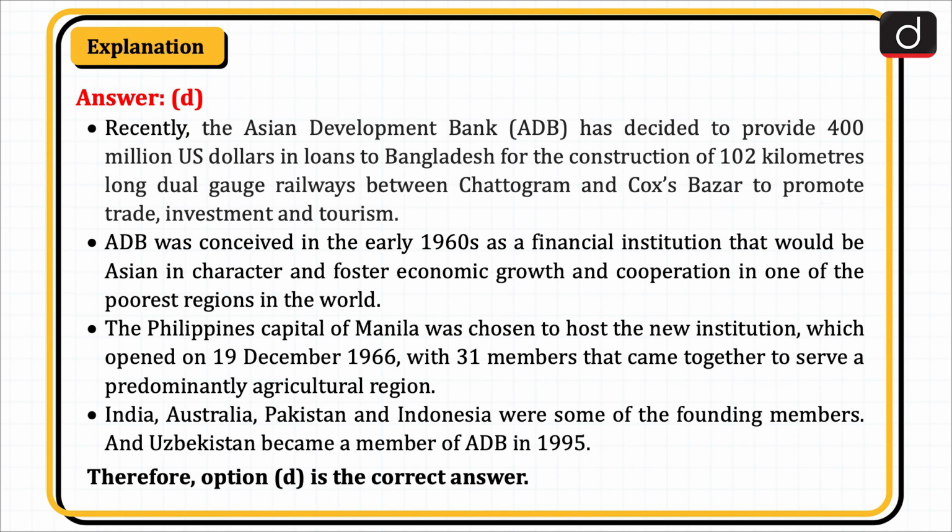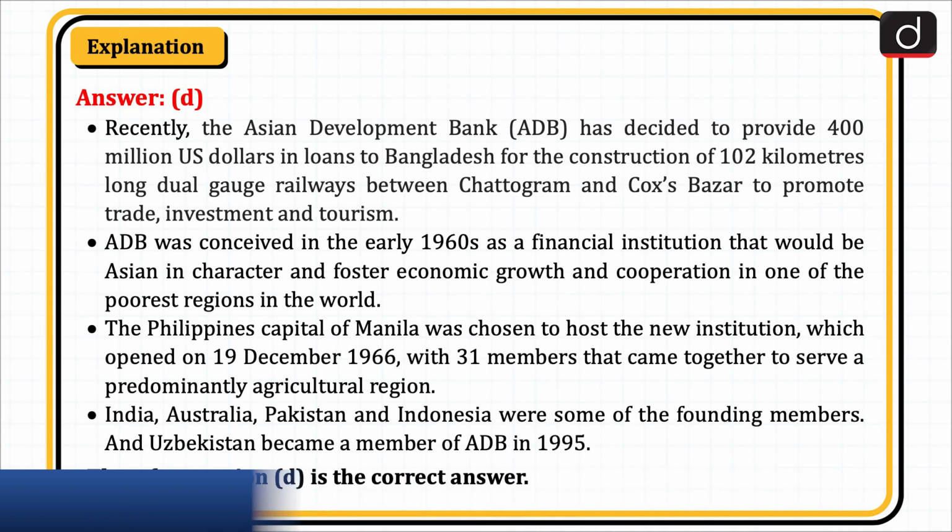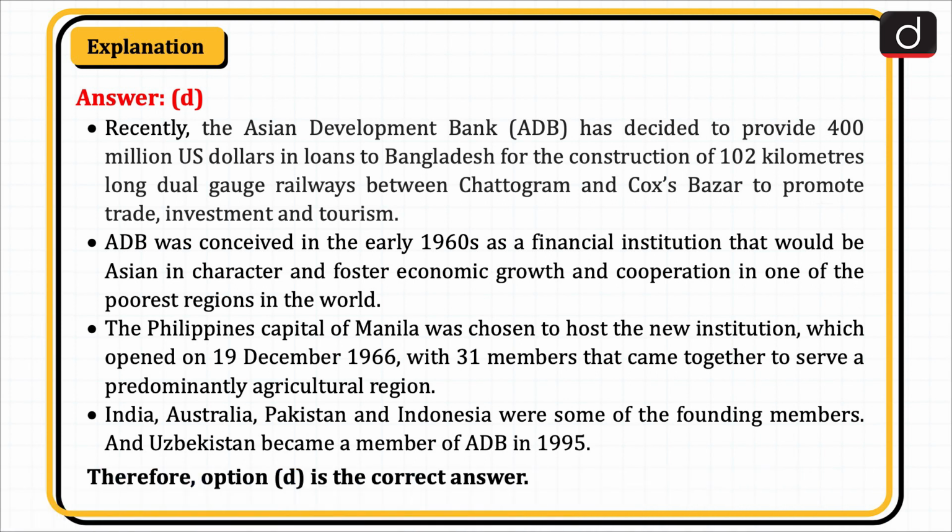ADB was conceived in the early 1960s as a financial institution that would be Asian in character and foster economic growth and cooperation in one of the poorest regions in the world. The Philippines' capital of Manila was chosen to host the new institution, which opened on 19 December 1966 with 31 members that came together to serve a predominantly agricultural region. India, Australia, Pakistan and Indonesia were some of the founding members, and Uzbekistan became a member of ADB in 1995. Therefore, option D is the correct answer.